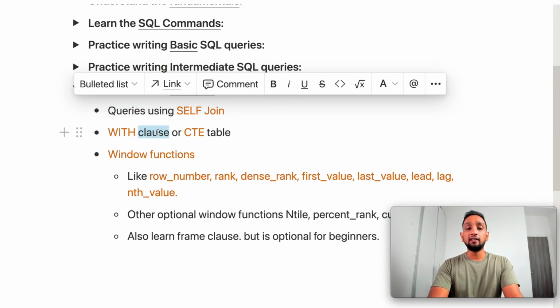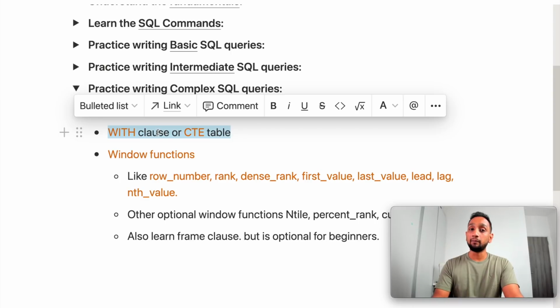And then the next thing is the with clause or the CTE table. Some people call it a CTE table, some call it a with clause, whatever it is. It's a pretty simple concept, but it's something that can really help you improve your SQL queries, make them very neat, and help you write better SQL queries. So definitely try to get comfortable using with clauses when you're writing SQL queries.